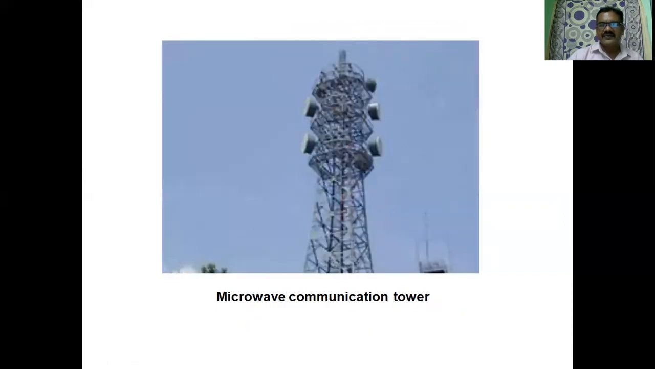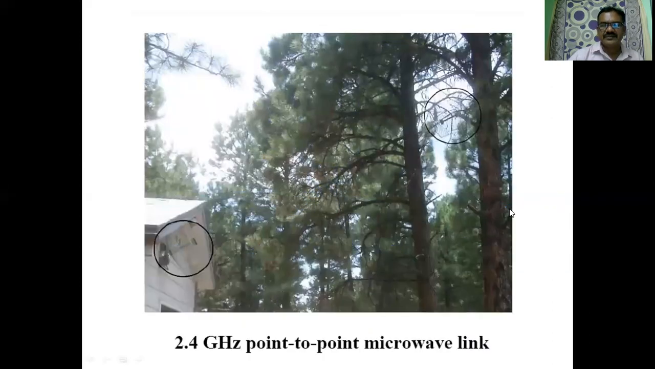This is another type of microwave communication tower. See, antennas are connected. Most widely used antennas are dish antennas or parabolic reflector antennas. We can also have microwave communication links like this for short distance communication.